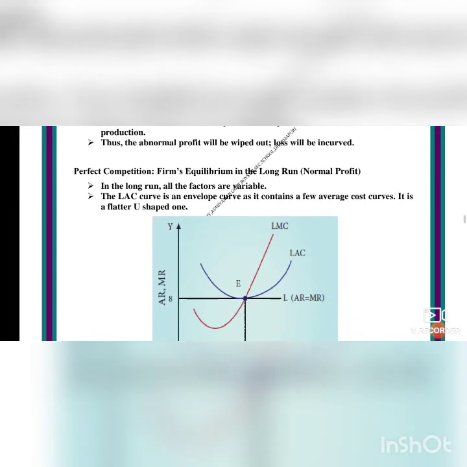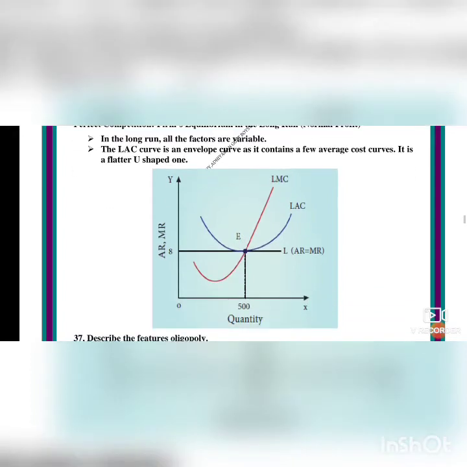The LAC, that is the long run average cost curve, is an average envelope curve. You see the curve in the diagram, LAC. A long run average cost curve is an envelope curve. It's the shape of an envelope. It contains a few average cost curves. It is a flatter shaped one. So you see the LAC, long run average cost curve.